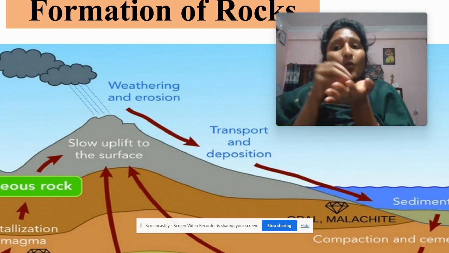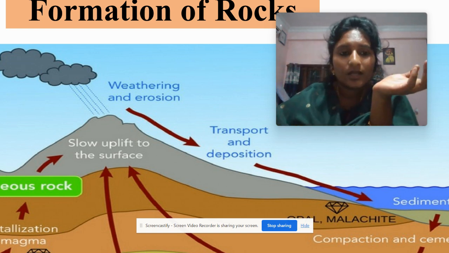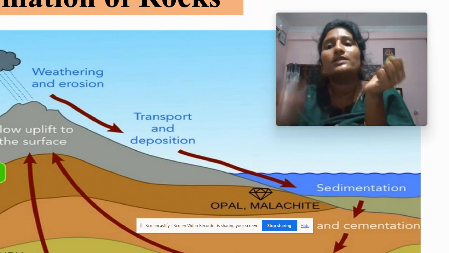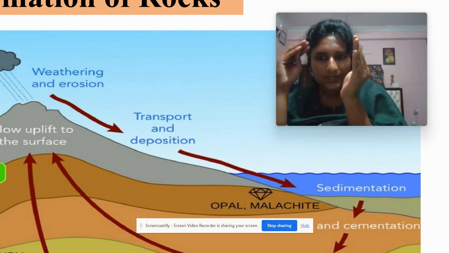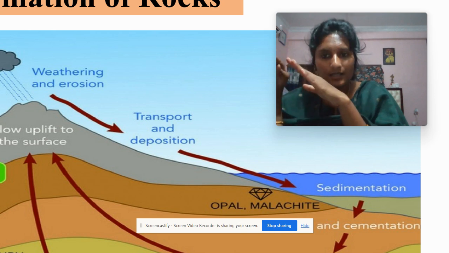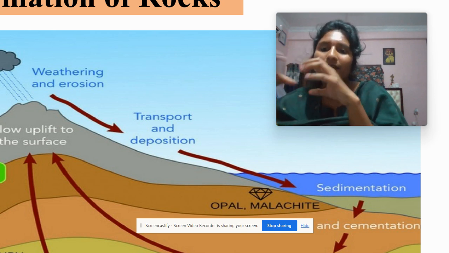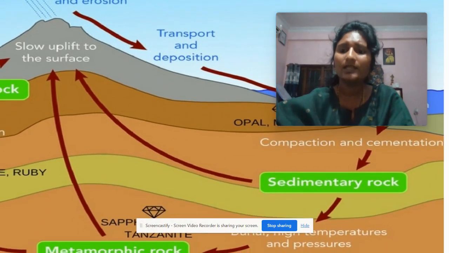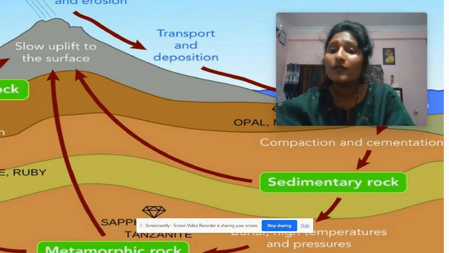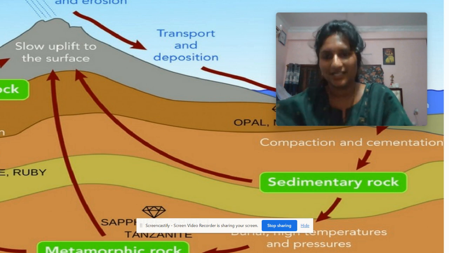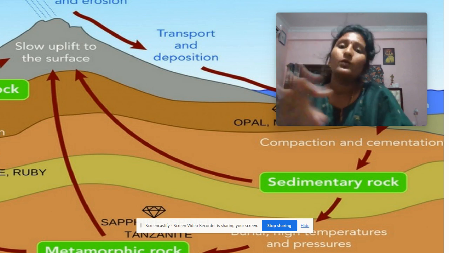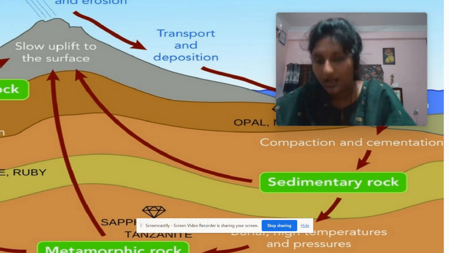Those are called sediments. They are transported along with the water and deposited. Where are they deposited? In the river area. The small fragments settle in the water, and day by day they get sedimented, compacted, and cemented, layer upon layer. See, in this picture as I'm showing, the rock which is formed by compaction and cementation is called sedimentary rock. So the second rock that is formed is the sedimentary rock. The primary rock is igneous rock. The secondary rock, formed by weathering of the primary rock, is called sedimentary rock.